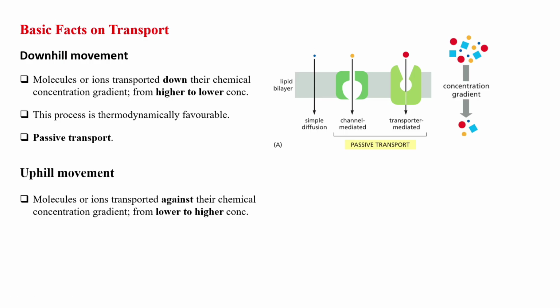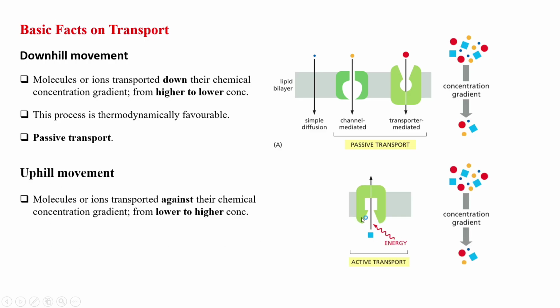Because it is not necessary that the molecule should always transport from higher to lower concentration. Sometimes it is essential to move some molecules or ions from lower to higher concentration also. So this type of movement or transport is called uphill movement. In this case, an external source of energy is required to move the molecules or ions from lower to higher concentration. As you can see, this is the concentration gradient.